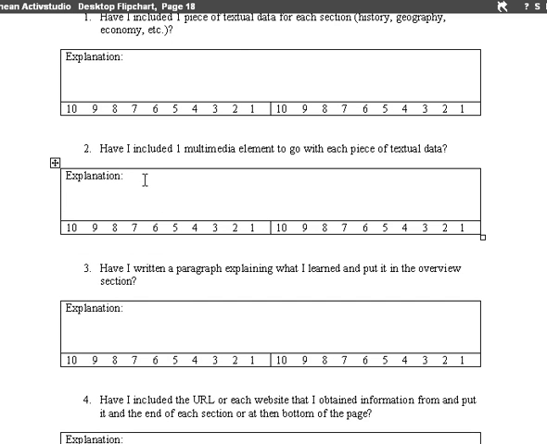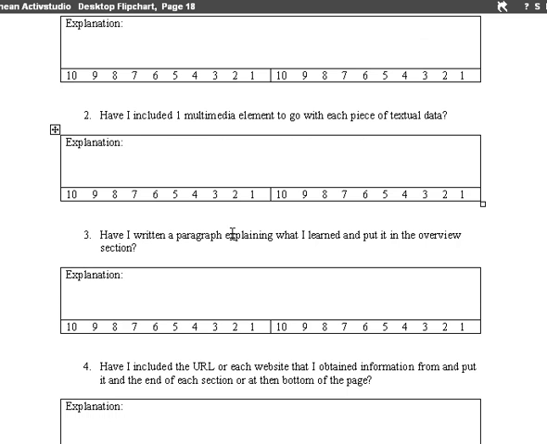Okay. Then do the same thing for the multimedia element, as well as whether you've written a paragraph. In terms of the multimedia element, I would say that in order to get the higher score, you should have a variety of elements rather than all pictures or all audio or all video. Have a nice mixture of those. And then your multimedia element should also be linked to your textual data. So if you said something about population, then try to find a picture or a chart that goes with population.